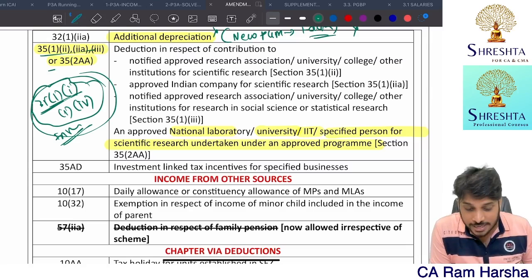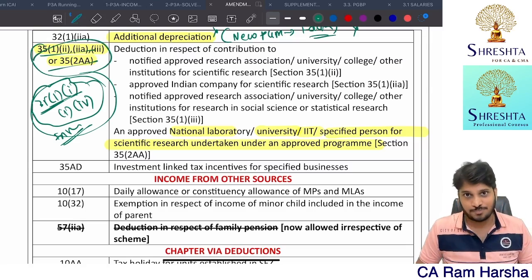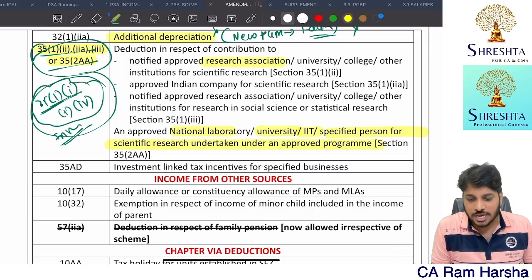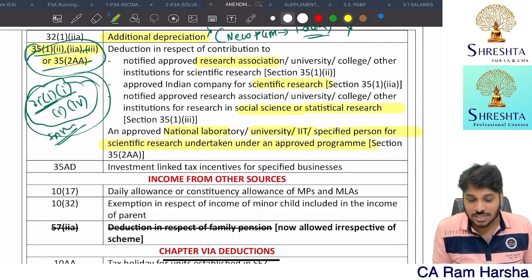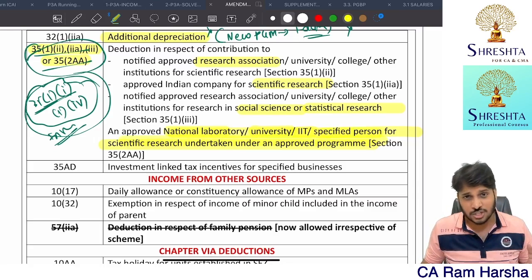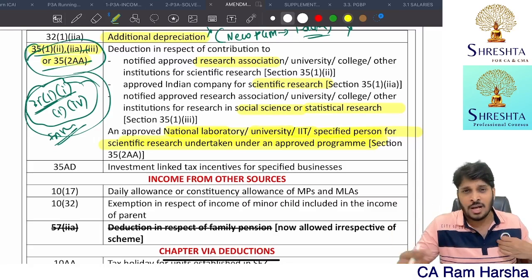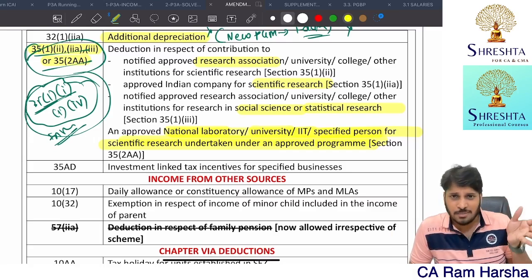You will not get deduction for donations. If you are giving a contribution to a research association for scientific research, or for social or statistical research, or national laboratory, university or IIT or any other university or education institution, if you have given donation, generally in PGBP, what you can claim deduction.